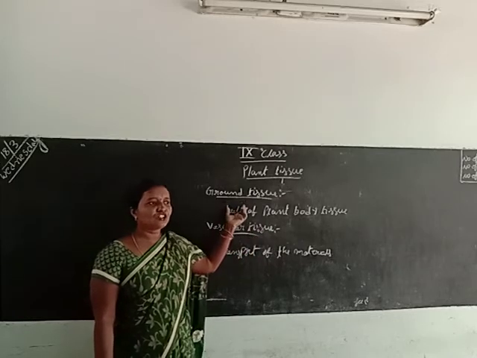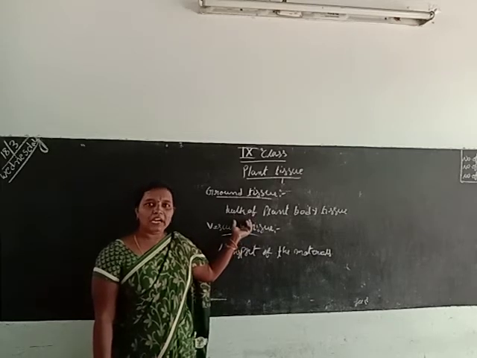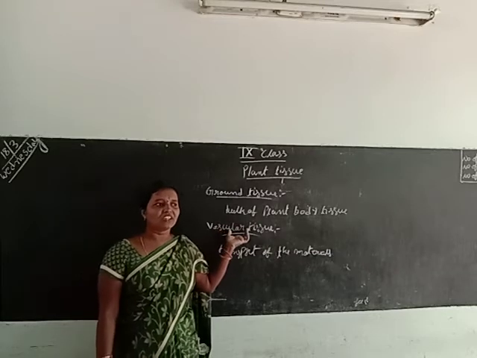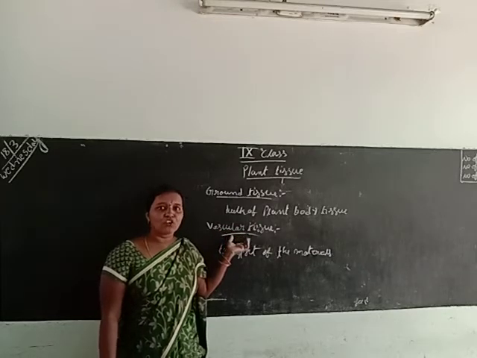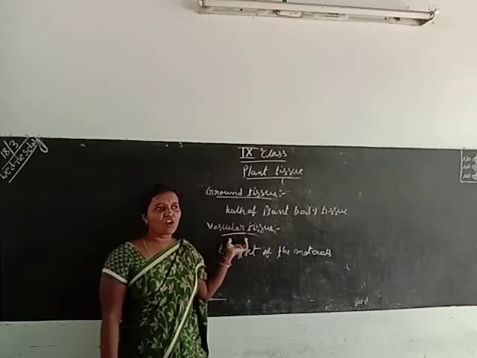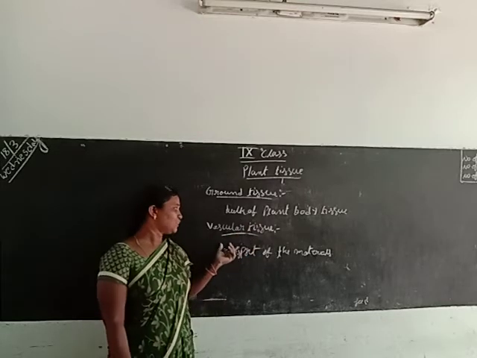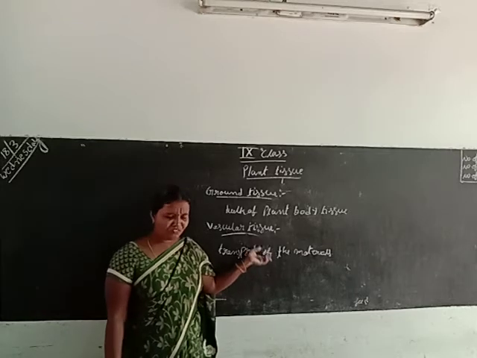The meristematic tissue is the tissue responsible for overall growth and rapid growth. The dermal tissue is the tissue that forms the outer covering. The third one is the ground tissue. The ground tissue is the tissue that forms the bulk of the plant. And vascular tissue means the tissue for the transport of food material.